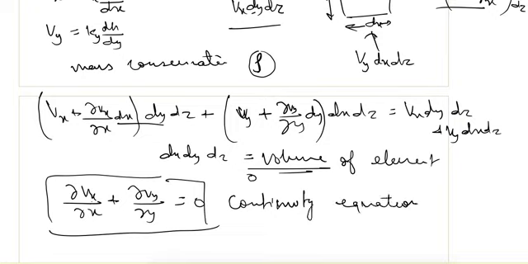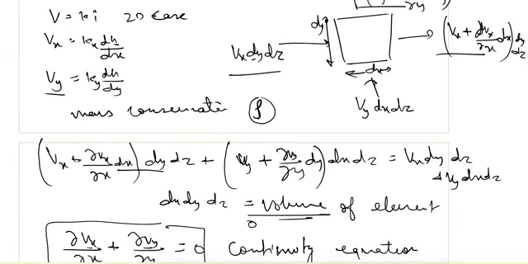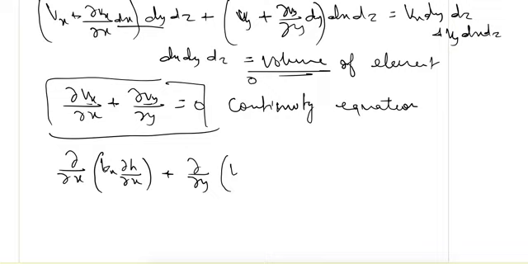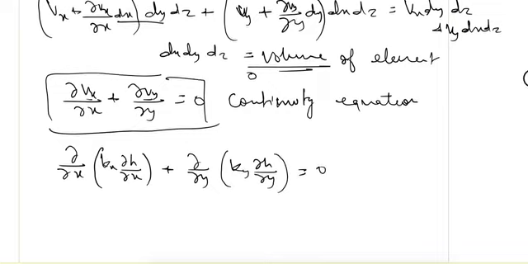And now if we put the value of Vx and Vy from here in this equation, we will get del by del x of kx dh by dx plus del by del y of ky dh by dy is equal to 0.